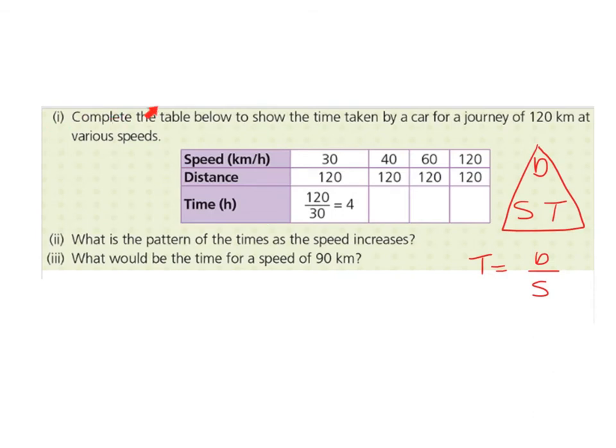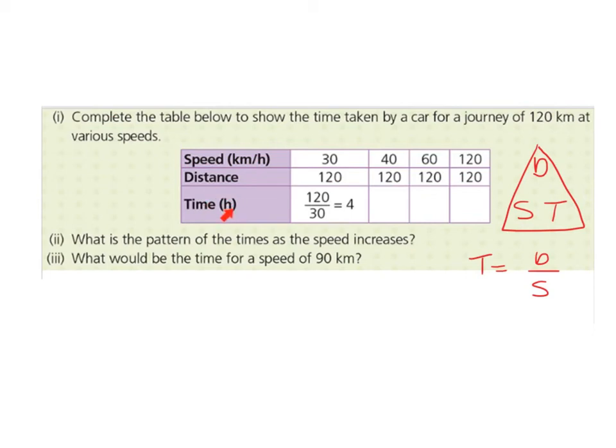Part 1. Copy the table below to show the time taken by a car for a journey of 120 kilometers at various speeds. So we have speed in kilometers per hour: 30 kilometers per hour, then 40 kilometers per hour, then 60 kilometers per hour, and then 120 kilometers per hour. The distance is the same. The journey is not changing, so it's 120 for each of the distances because the journey does not change. The time, however, will change. The time is in hours.